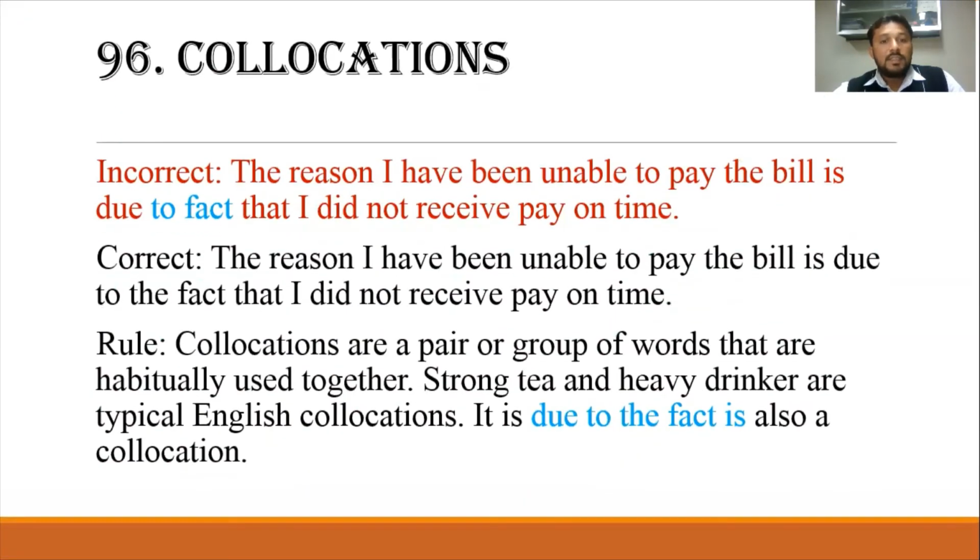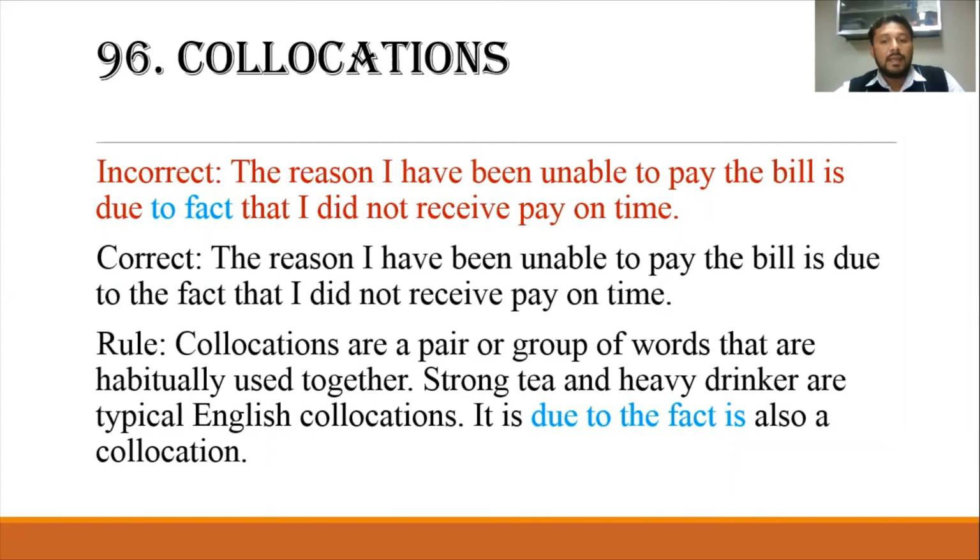Collocations. The reason I have been unable to pay the bill is due to fact that I did not receive pay on time. The correct is the reason I have been unable to pay the bill is due to the fact that I did not receive pay on time. Collocations are a pair or group of words that are habitually used together.